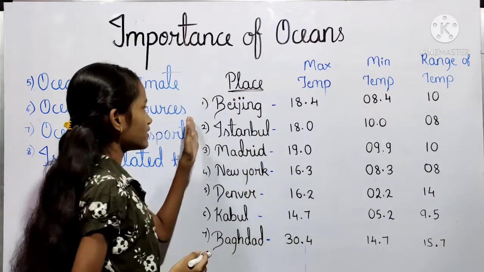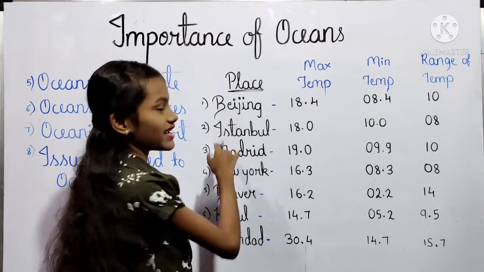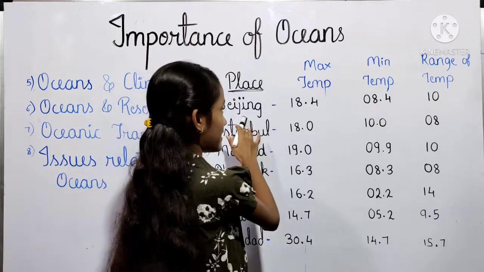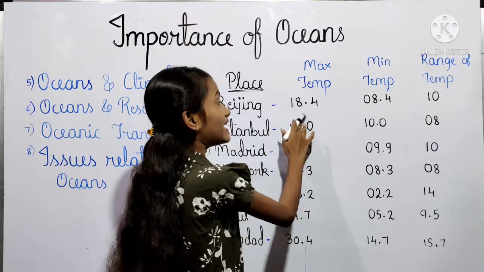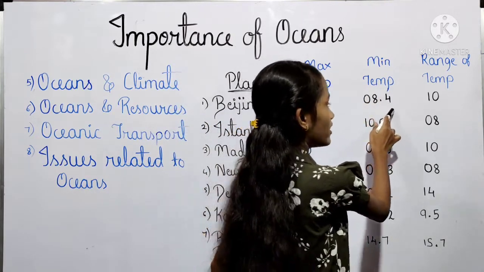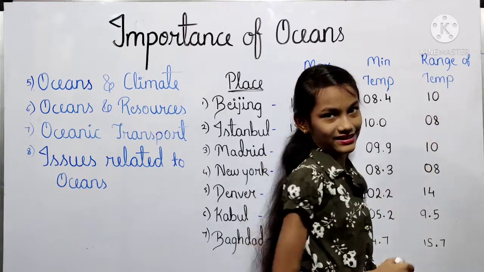So let's begin with our first place, that is Beijing, and this place Beijing is located in the country of China. The maximum temperature of Beijing is 18.4 degrees Celsius and the minimum temperature is 8.4 degrees Celsius and its range of temperature is 10 degrees Celsius.